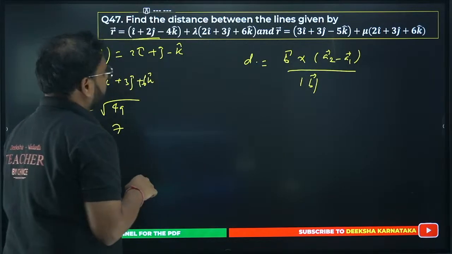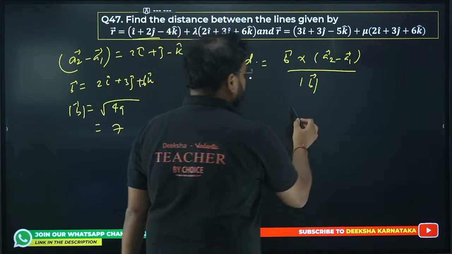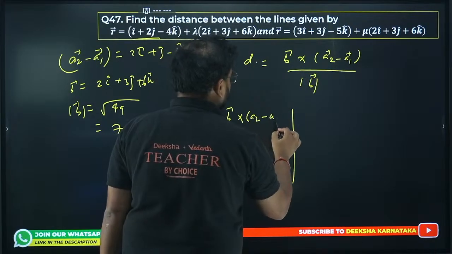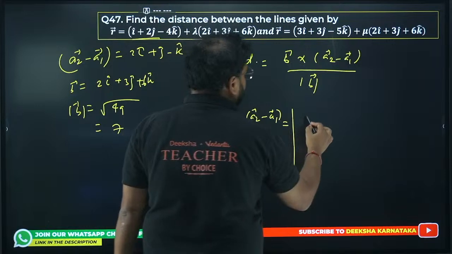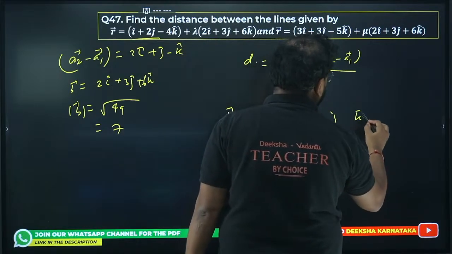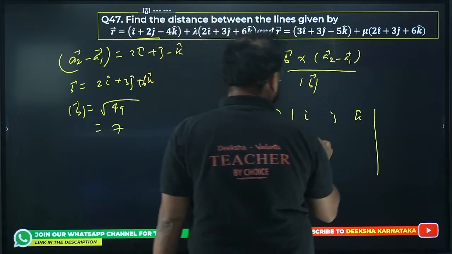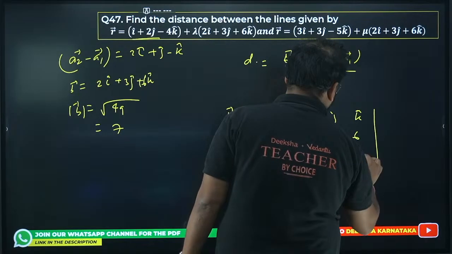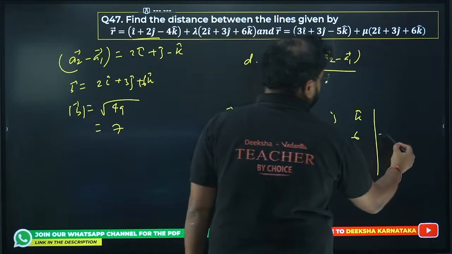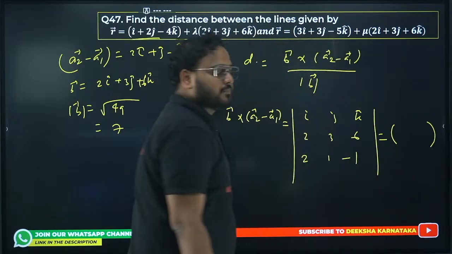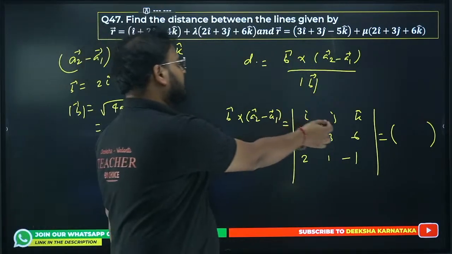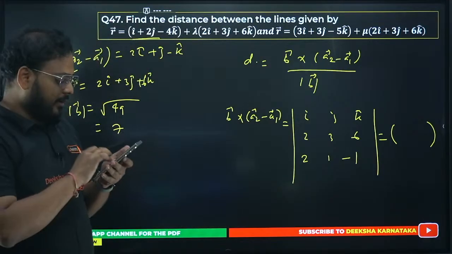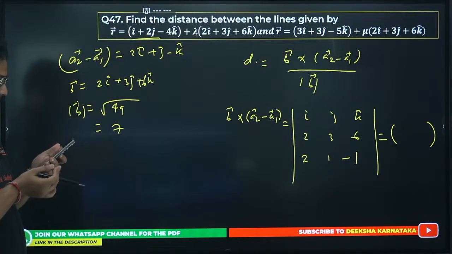Okay. So you have to do the cross product. For this, you're going to use what? For this cross product, B cross of A2 minus A1, you can use I, J and K. Your value for B is 2, 3 and 6, and this is going to be 2, 1 and minus 1. Solve this. You'll get a value over here. Solve this cross product. Find the determinant value. Please check. So I've given you all the required answers to solve the problem.